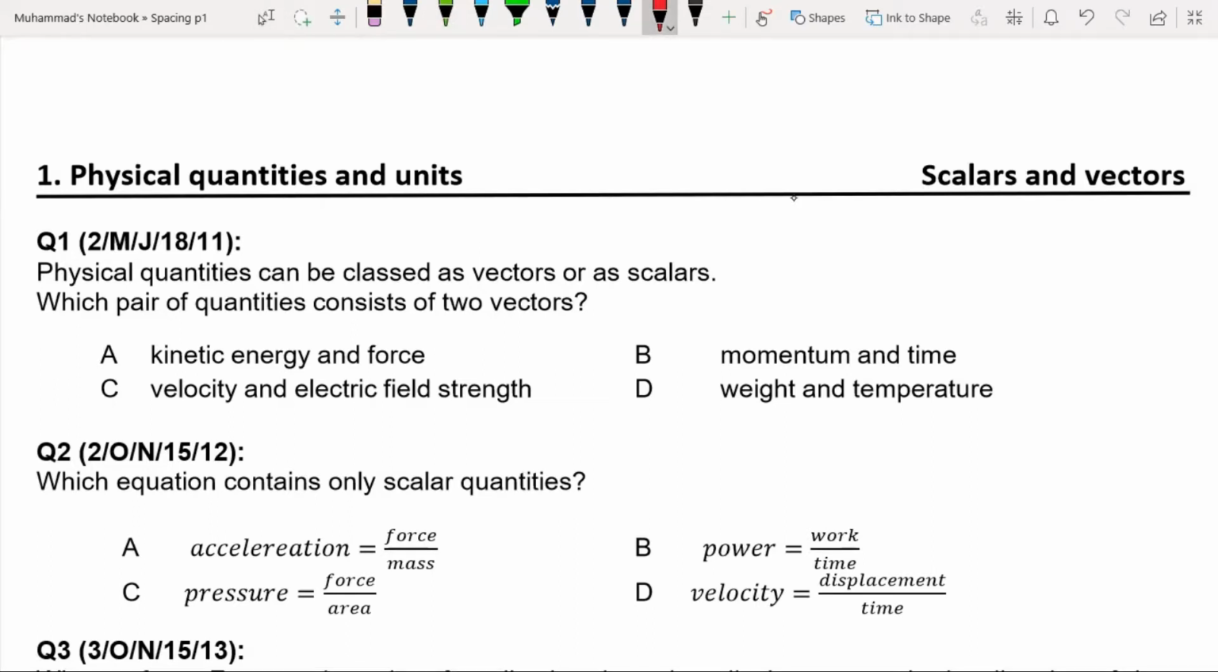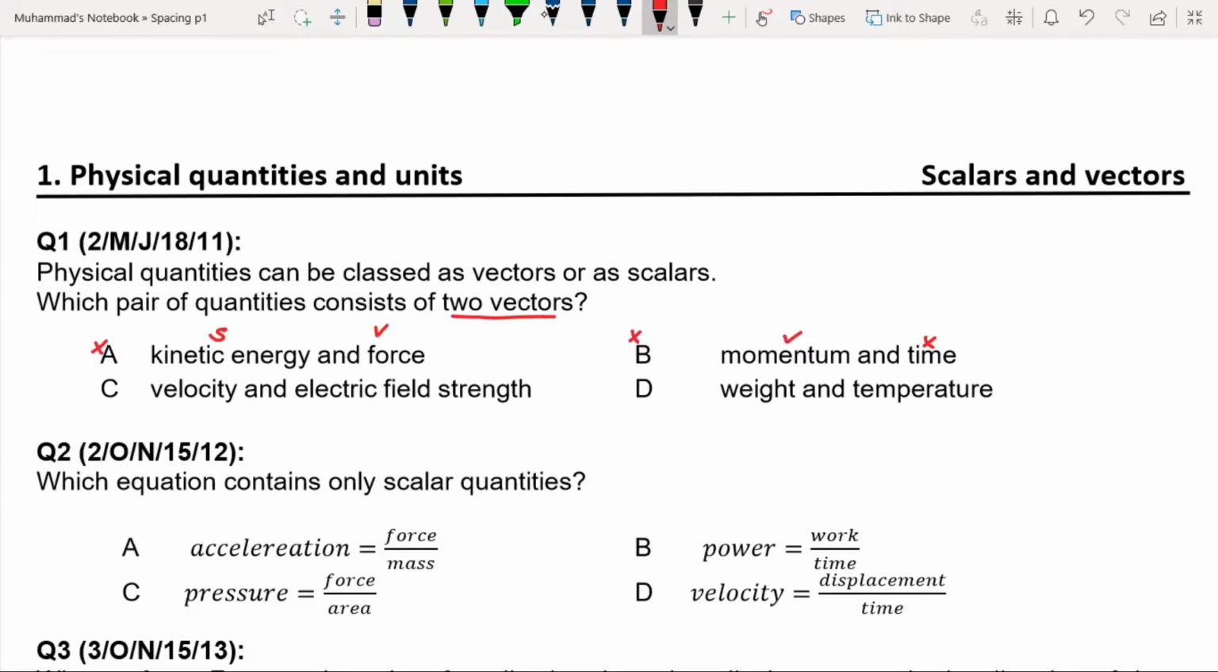Question 1: physical quantities can be classed as vectors or as scalars. Which pair of quantities consists of two vectors? You know that kinetic energy is scalar and force is a vector quantity. So this is scalar, this is vector, and we have to search for both vectors. Okay, so A is incorrect. Momentum is a vector and time is scalar.